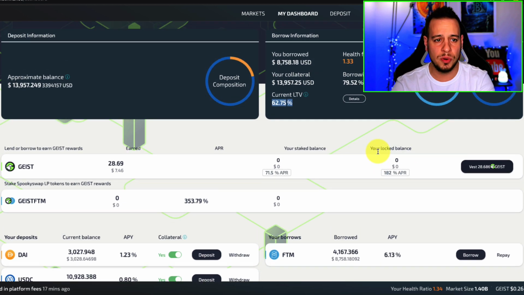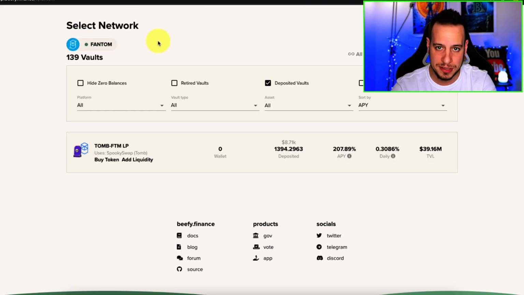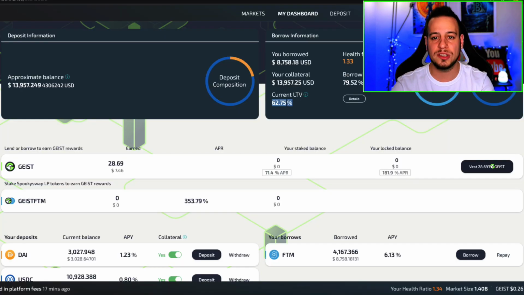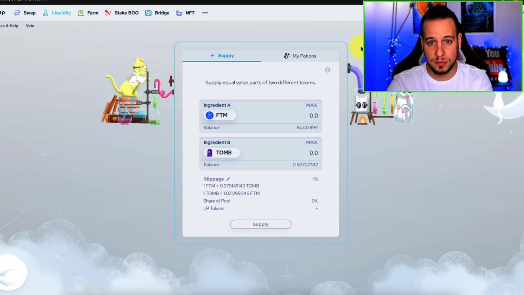Now, risk number two is that you are counting on smart contracts. You are counting on Geist Finance smart contracts, SpookySwap smart contracts and B5 Finance smart contracts. Smart contracts sometimes are getting hacked, and this is something important to understand. Now, in that case, I don't believe B5 is going anywhere soon, Geist Finance is here for a while, and SpookySwap and TOMB are here for a while. So I think this risk is quite low, and I'm willing to take it for a 10% monthly return on my stablecoins. So this is risk number two.